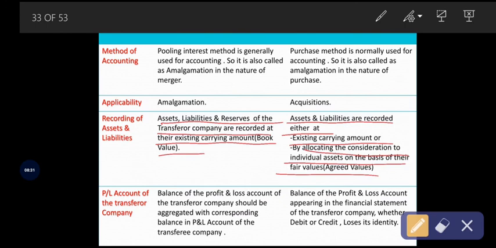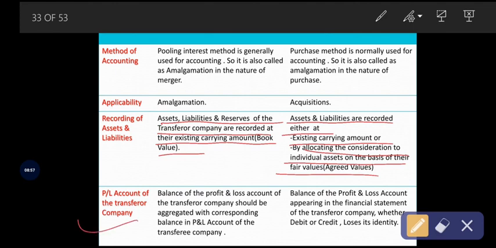Okay, so if the transferor company sold out its fixed asset at the same as the book value, then in the adjustment, that is while doing the problem, we are going to record the same value, that is book value. Otherwise, we are going to take the agreed market value. That's it. Okay, see the next difference based on the